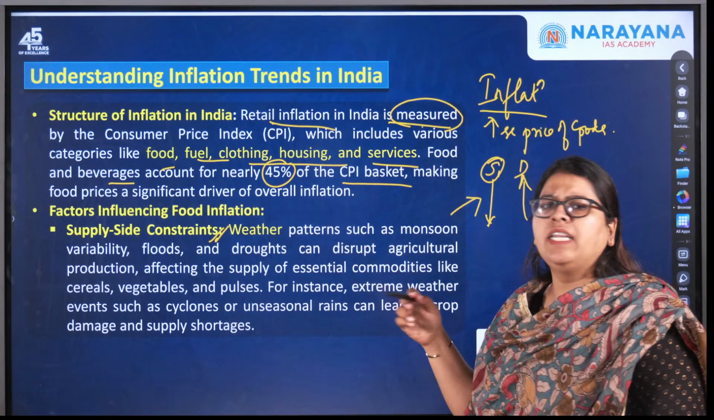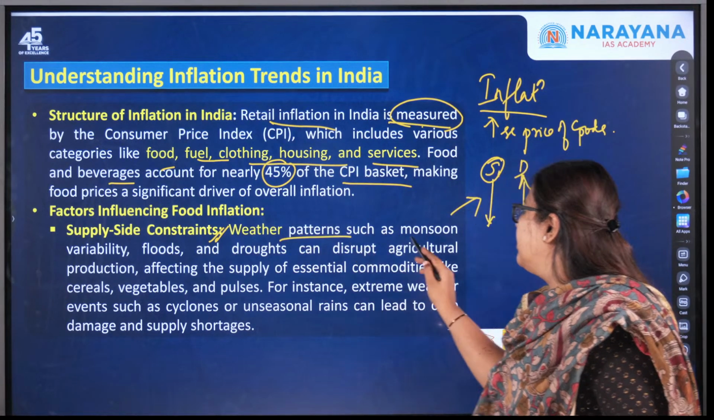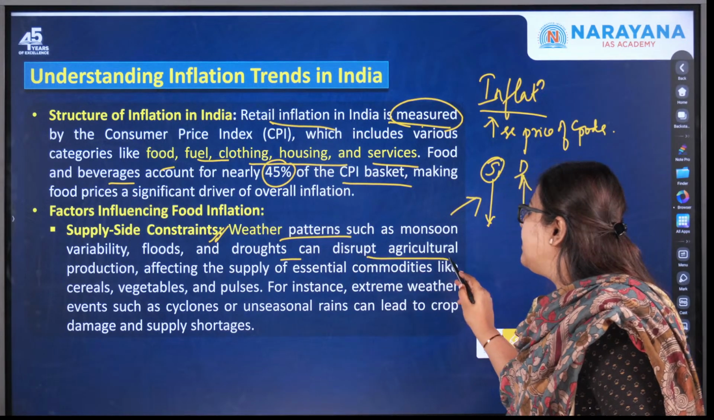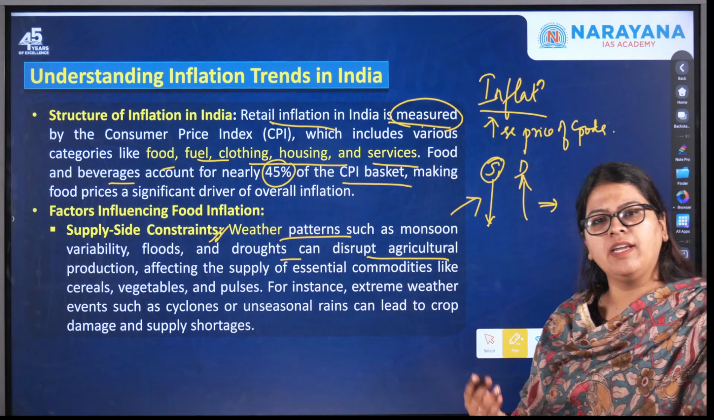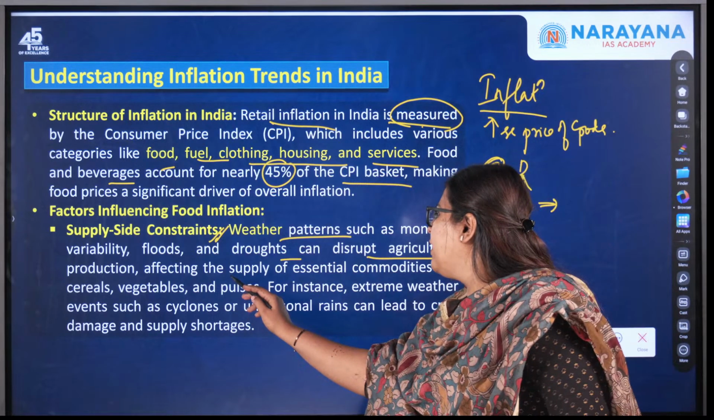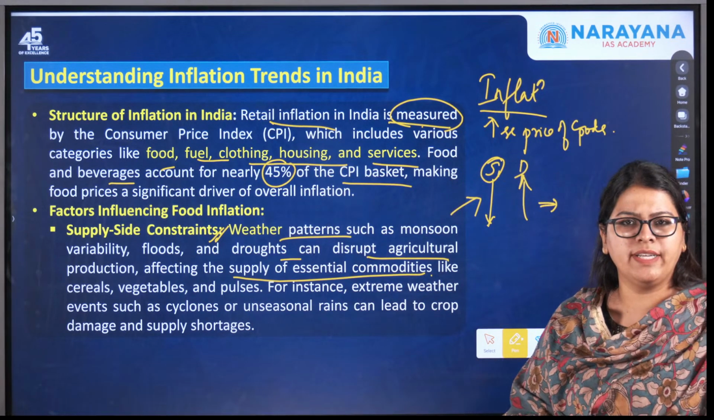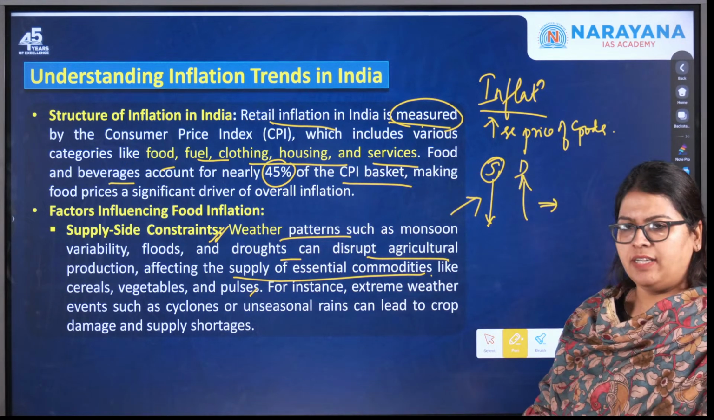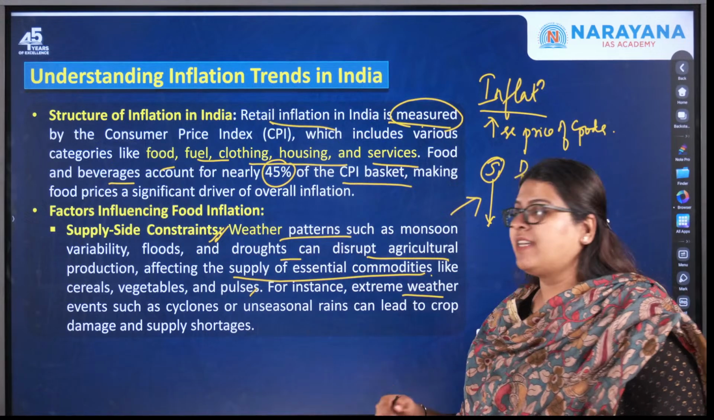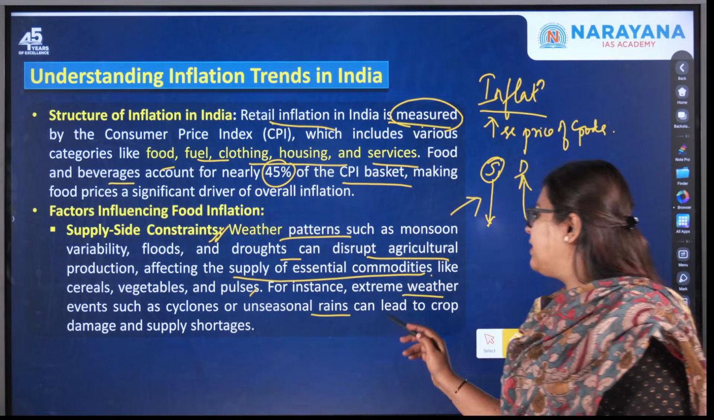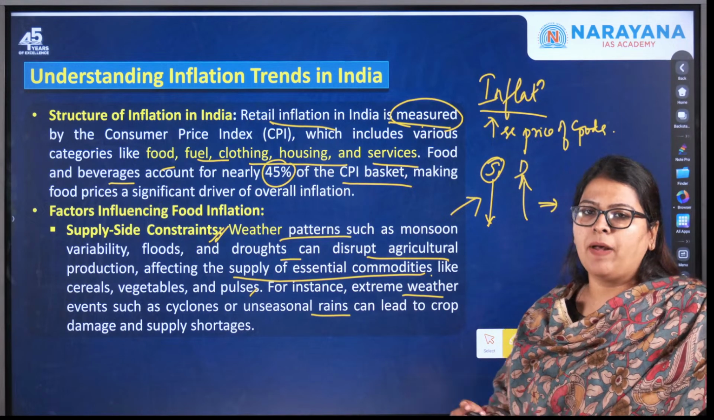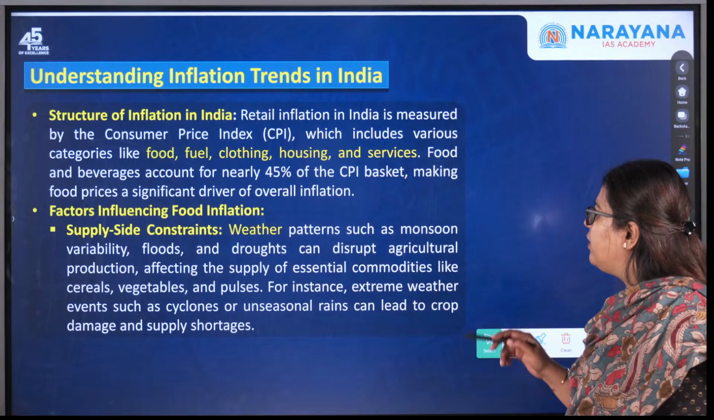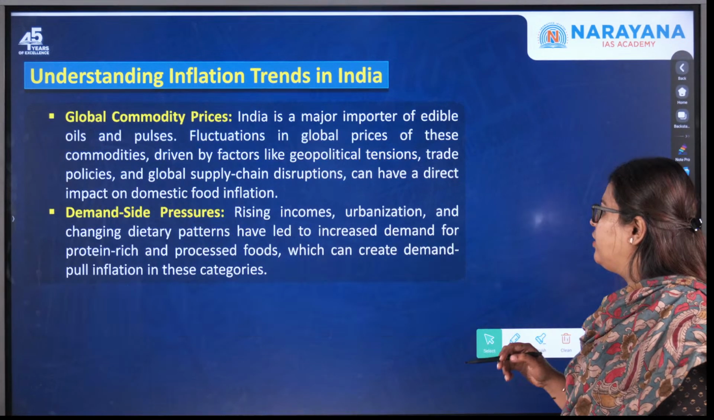There are vagaries of nature, that is weather patterns such as monsoon variability, floods, and droughts, all of which can disrupt agricultural production. And when agricultural production is less, it affects the supply of essential commodities such as cereals, vegetables, fruits, and pulses. For instance, extreme weather events such as cyclones or unseasonal rains can lead to crop damage, thereby resulting in supply shortages as well. So this is one of the driving factors of food inflation in India.